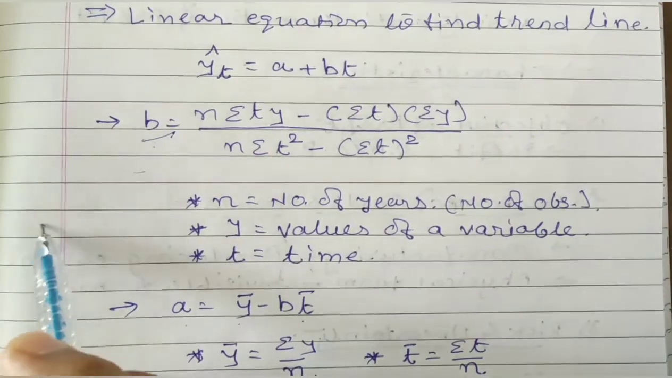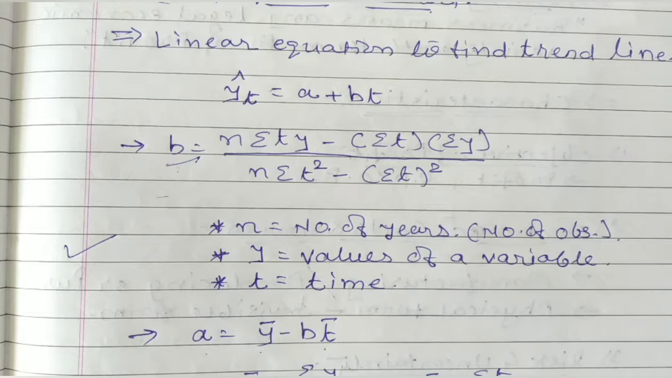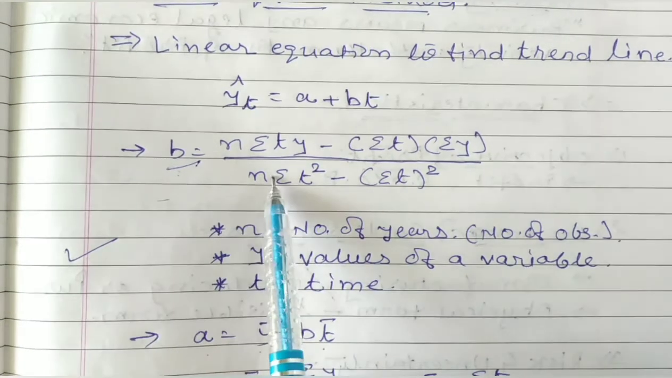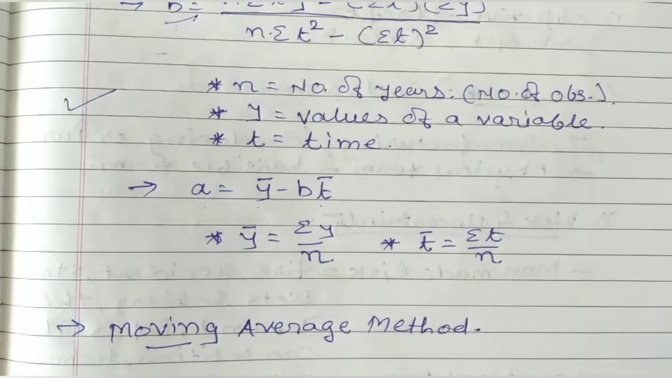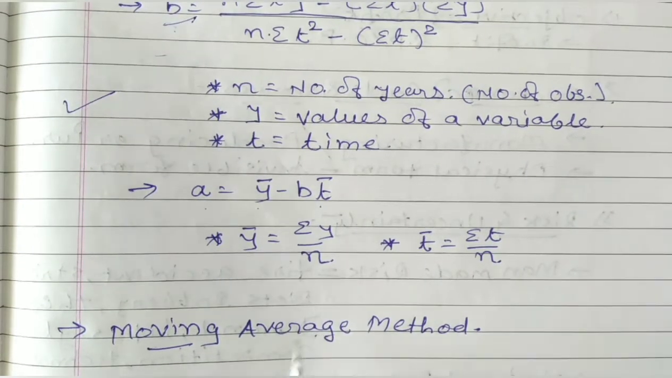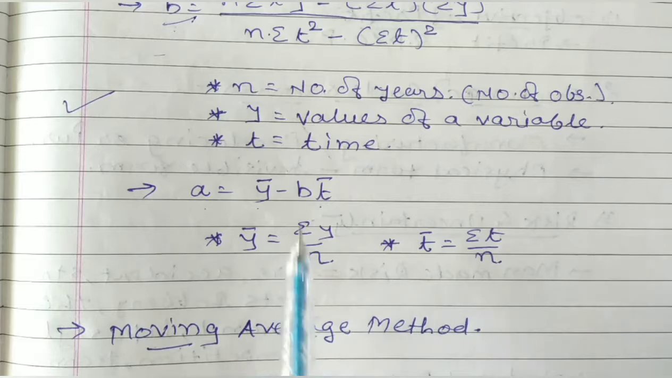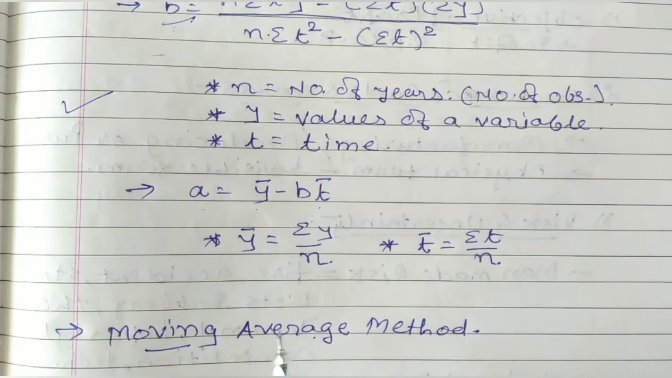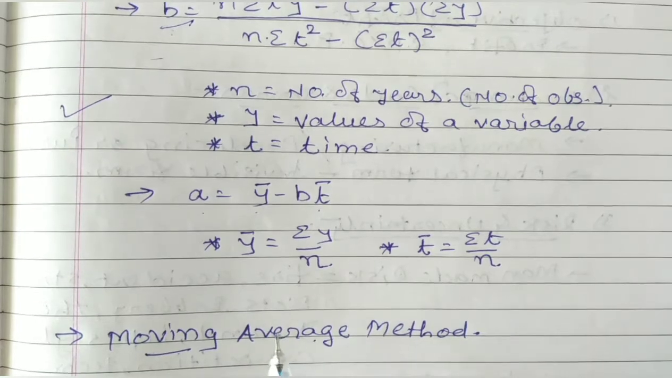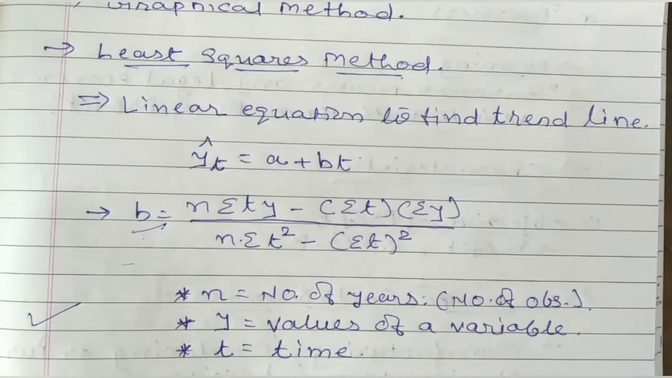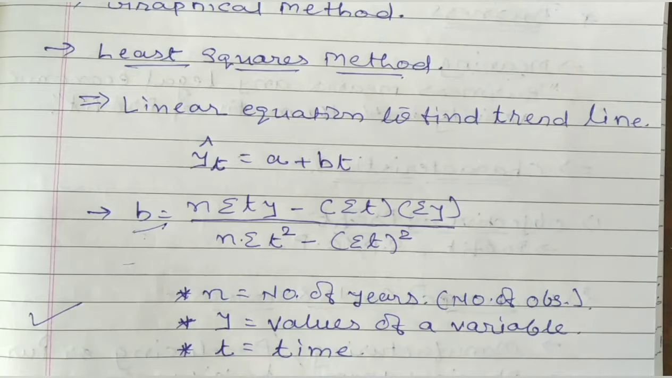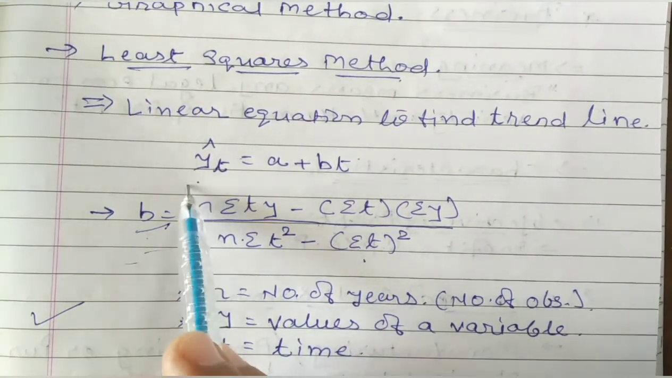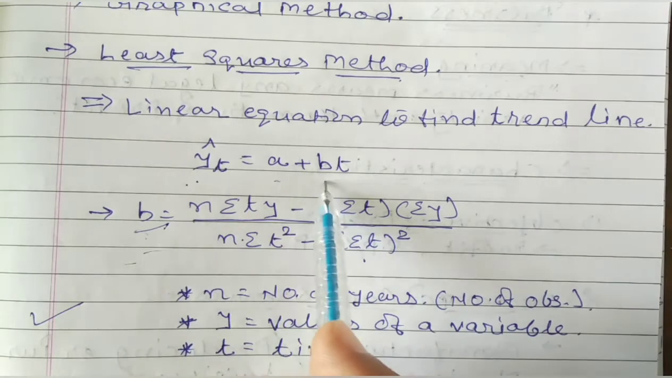You will be asked a 5-marker question, either of this formula or of the moving average method. That means there is an option between these two formulas in Section F. You will be asked a 5-marker question. Now, let us first start with the least square method by using this equation, that is yt cap is equal to a plus bt.